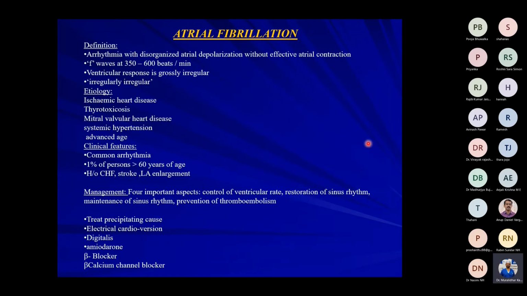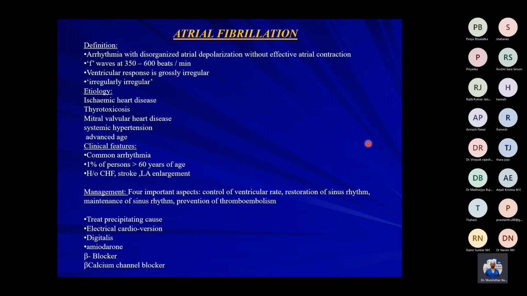These are the causes. Now coming to the treatment of tachycardia with pulse. All that we have discussed, SVT, atrial flutter, atrial fibrillation, are tachycardia with pulse. Do you agree? Yes, sir.